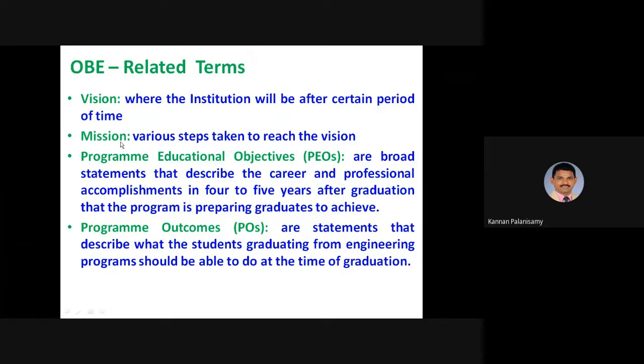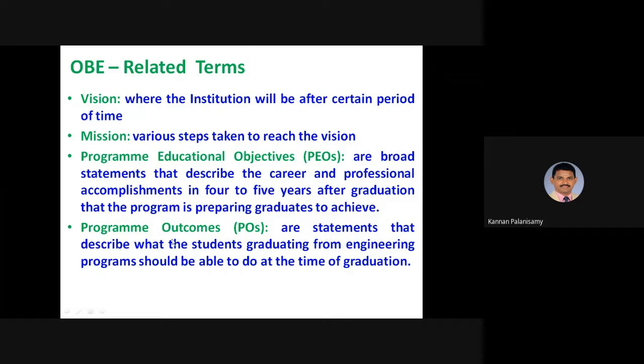Then mission is nothing but the steps taken to reach the vision. And program educational objectives is also an important term. This is about how we are preparing the students so that, 4 or 5 years after graduating, they can design their careers. The program educational objectives statement gives this.